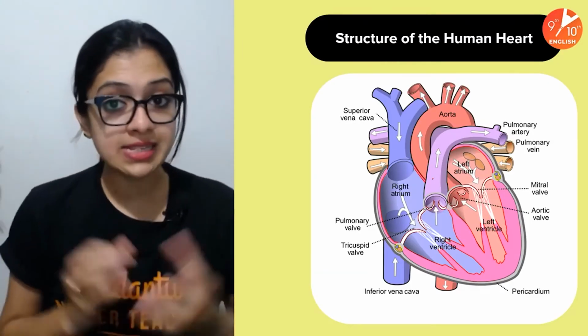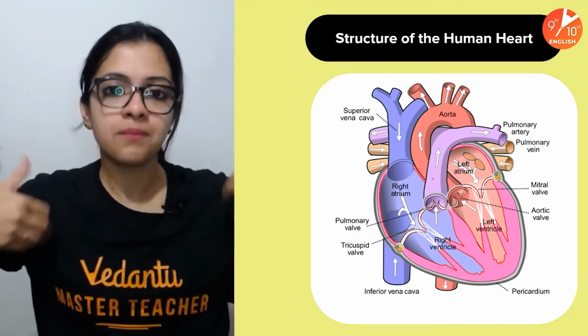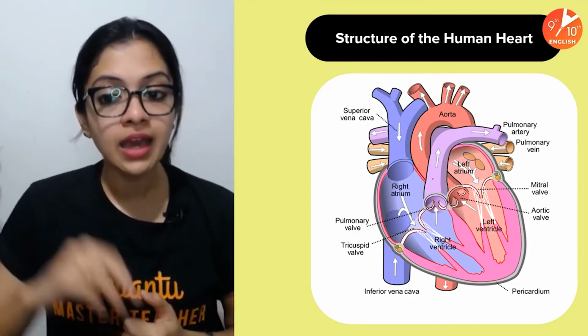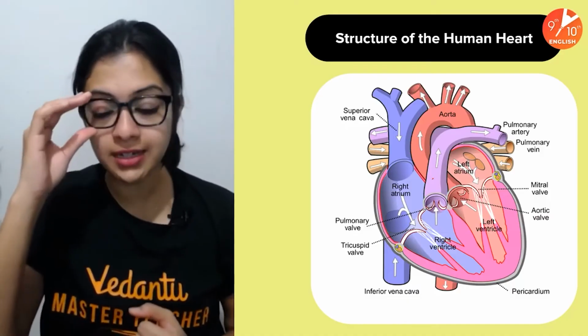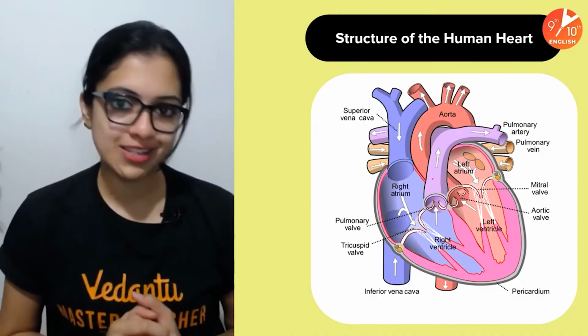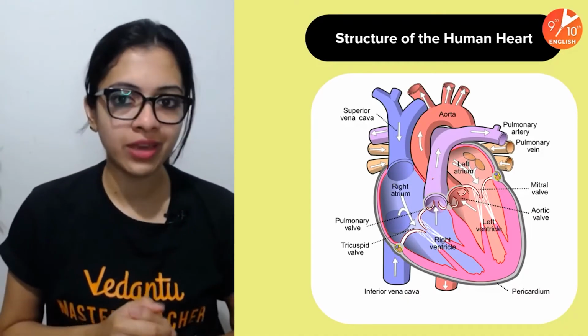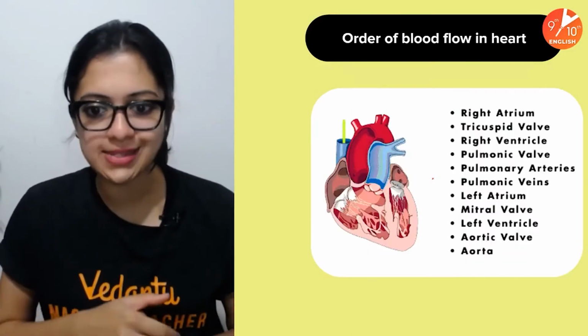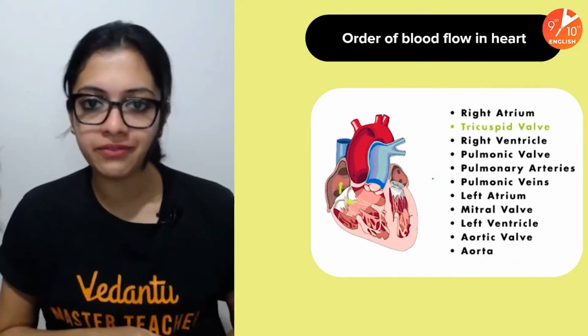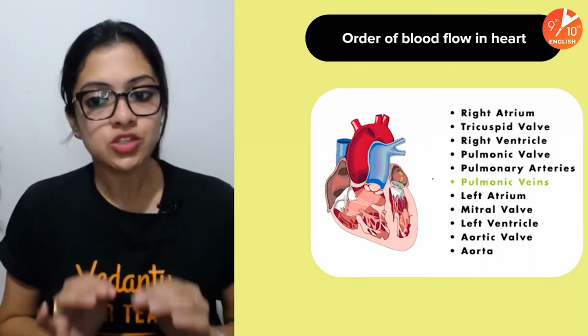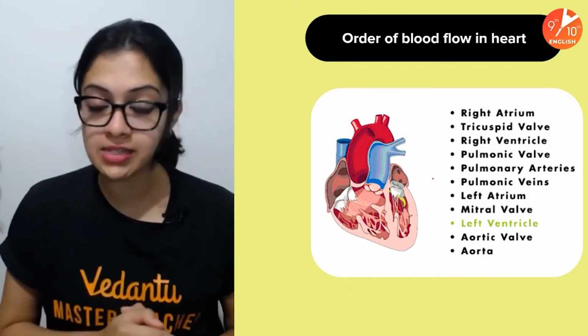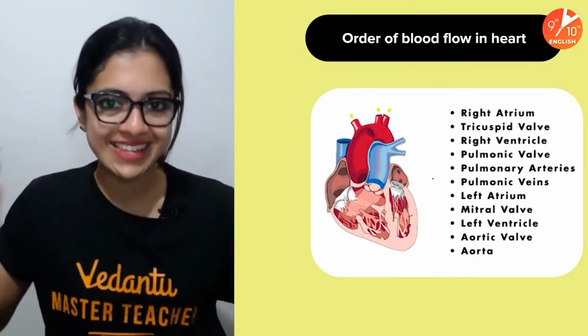And the major blood vessels: the vena cavae, which bring blood into the right side of the heart; the aorta, which pumps oxygenated blood from the heart to the different parts of the body; and of course the pulmonary artery and vein, which hold a very, very special place. Just for you to revise quickly, I've also put in the order of blood flow in the heart here so that the schematic representation is going to be a lot easier for you.